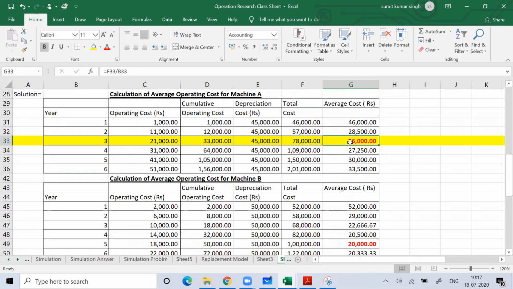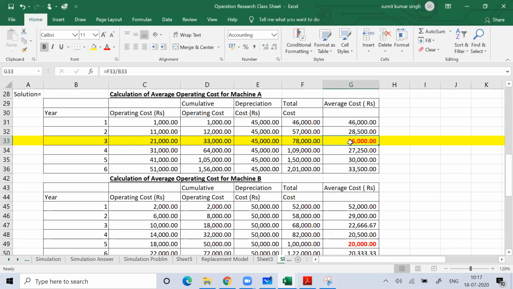So okay, now a question comes to your mind. One question can come to your mind: should I replace machine A by machine B? That is a very big question. You understood about machine A and machine B. You understood that if you want to replace machine A, you should replace it after 3 years.